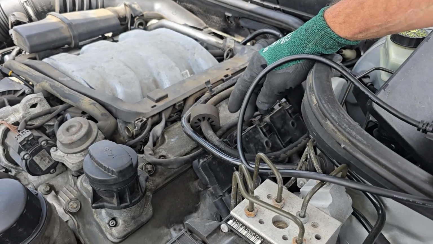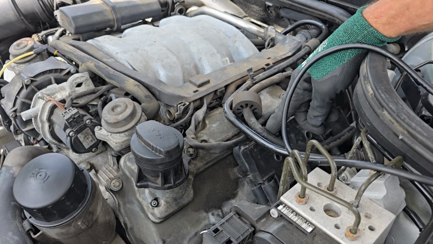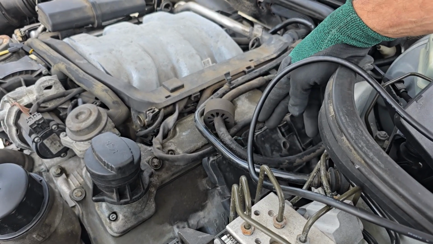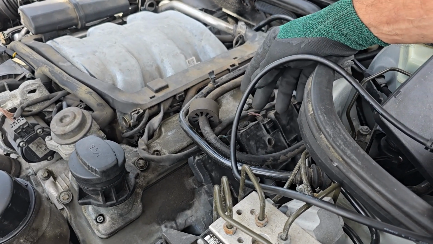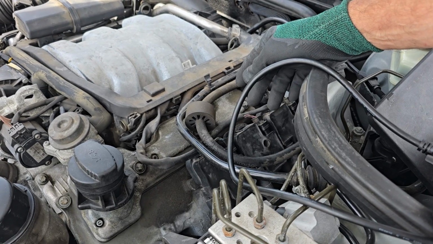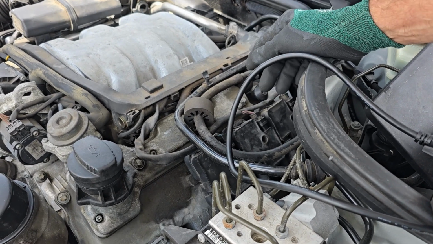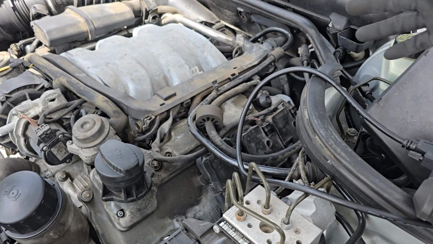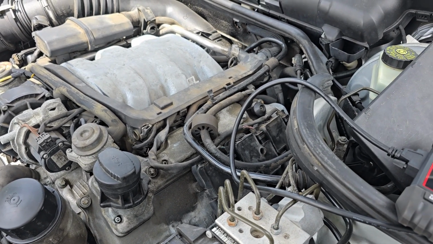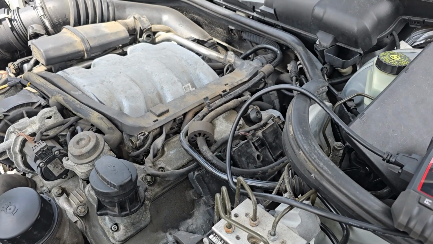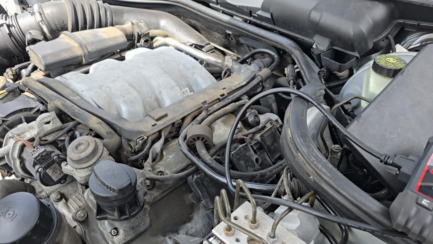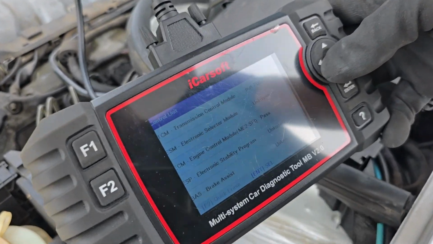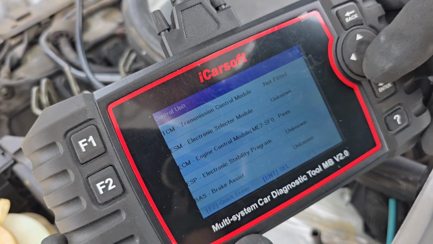We have diagnosed it, so now our misfire is on bank number 4. The reason we did that is you diagnose, find out if you've got a misfire, move it over. Now you could go ahead and do this and just check and see if it switches over and you start picking up a P0304 instead of 05. But with the iCarsoft, you can actually go in there and do this much better. So what we'll do is kind of show you how you go in.